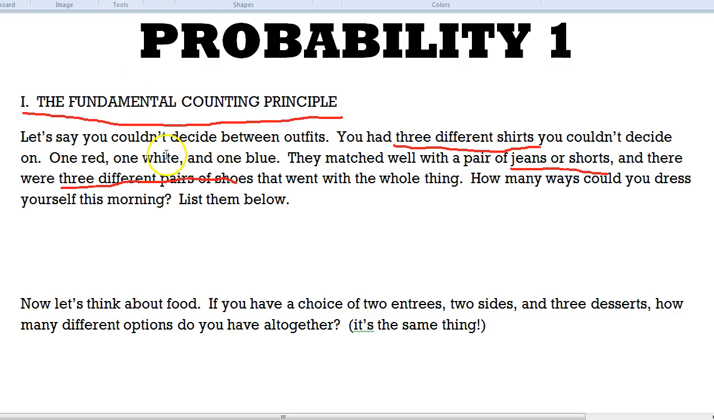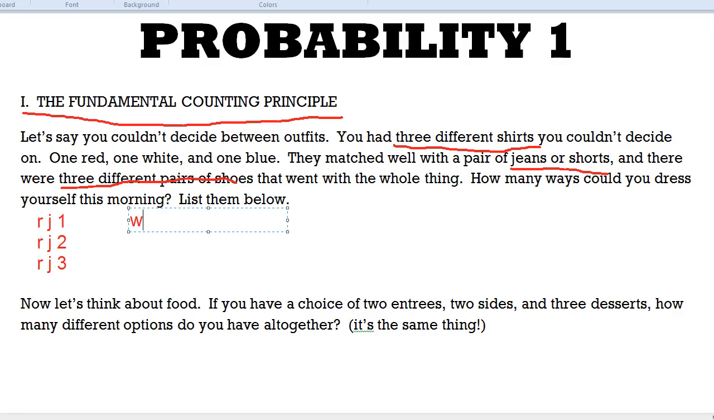Well, you could just list off all the different possibilities, and I wouldn't wish you to do this more than once, but we could do it one time. It's not a big deal. Let's say you wear the red shirt with jeans and the first pair of shoes. Or then you decide, no, I don't like that, so you wear the red shirt with jeans and the second pair of shoes, or the red shirt with jeans and the third pair of shoes. You get the idea. You could list off all of the different possibilities.